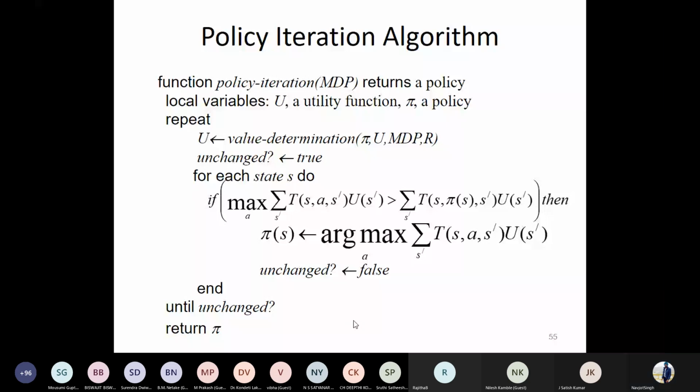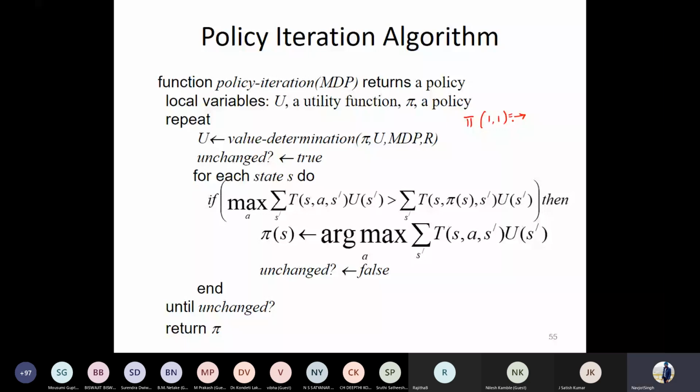So this is the algorithmic view of the policy iteration method. Here in this case, you'll be having some initial utility. You can mark it to be 0. Then for every state, you check whether there is a requirement to change the policy or not. What do you mean by the requirement to change the policy? Let's say for a given state, maybe for a given state 1, 1, the policy in this iteration was moving in the left direction. Presently, this was the policy.